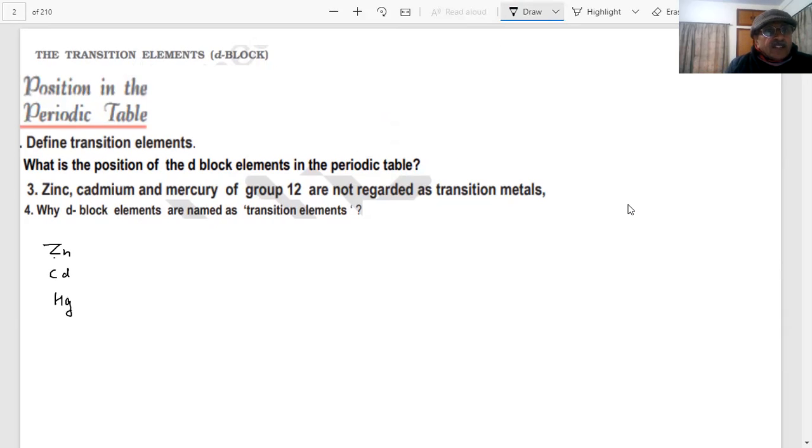This is the 3d series, 4d series and 5d series. They belong to which group? What is the group number of zinc, cadmium and mercury, students? It is group number 12. The first series, the second and the third. All three belong to group number 12, students.